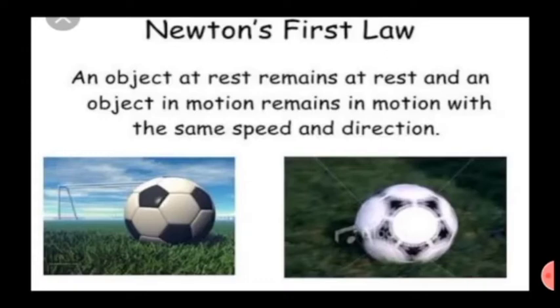If the force acting on the object is zero, then its acceleration is also zero. An object at rest remains at rest, and an object in motion remains in motion with the same speed and direction. Newton's law states that every object will remain at rest or in uniform motion in a straight line unless compelled to change its state by the action of an external force. This is normally taken as a definition of inertia.